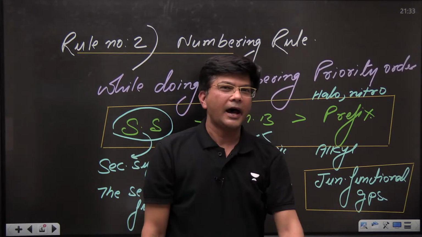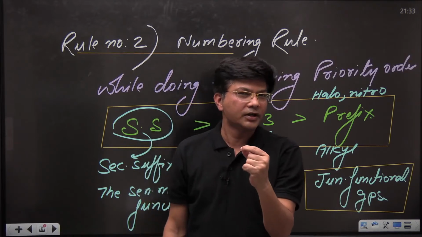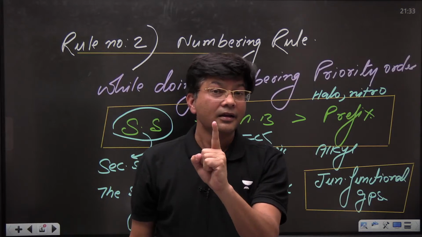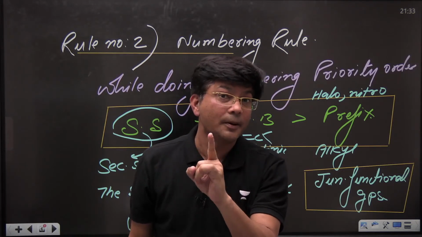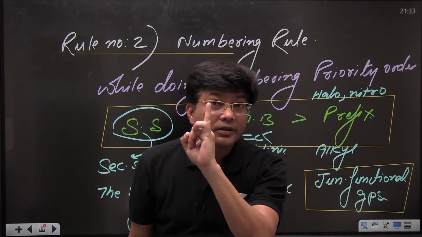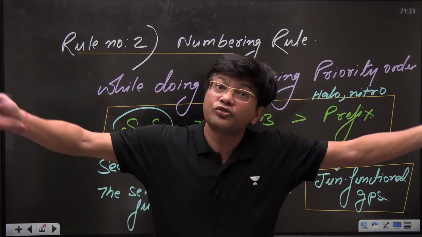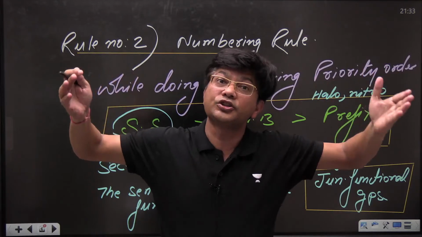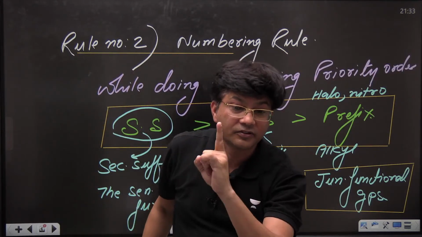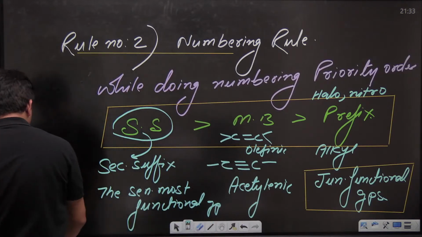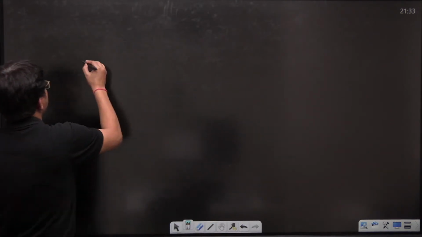So remember that, kids. Mark my words, in an organic compound, the senior most functional group is going to be the secondary suffix. All other junior functional groups will act as prefix. This is going to be the game changer, kids.